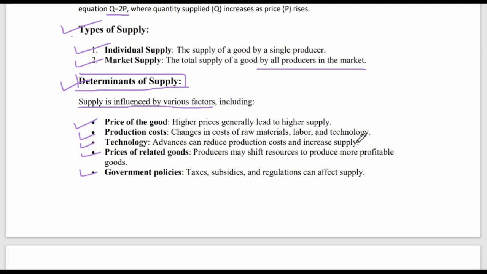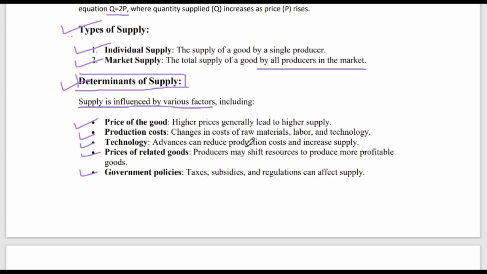If I get a good technology, then my production speed will increase. That is, I'll manufacture more and I'll be able to sell more. So then the supply will increase. Think of it in that sense, as if you are an actual seller of a particular good or service.